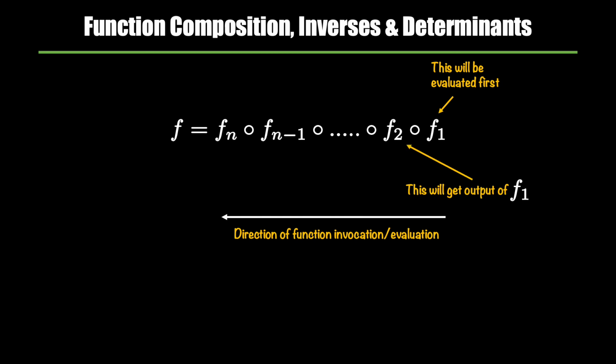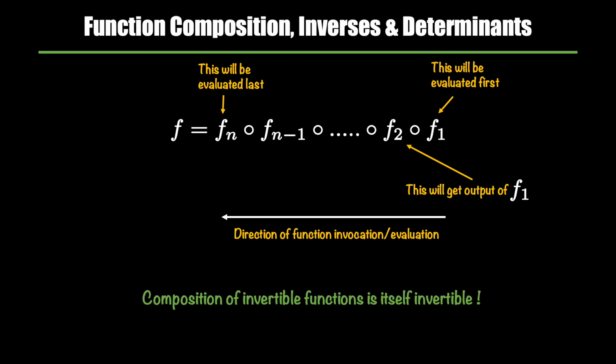The output of f1 will go as an input to the function 2, which is f2, and fn will be the one that will be evaluated last. The good news is that the composition of invertible functions is itself invertible.